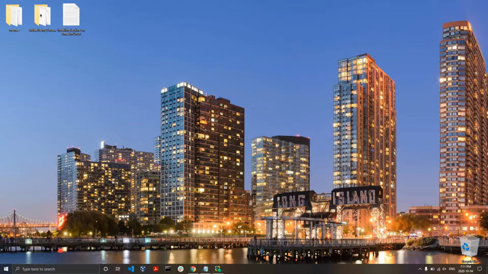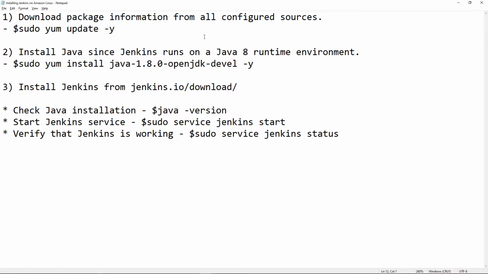Hi guys, I'm just making a quick video to show you how to install Jenkins on an Amazon EC2 instance. Here's the steps that we'll be following today. So the first one is to update the package information, install Java, and then Jenkins.